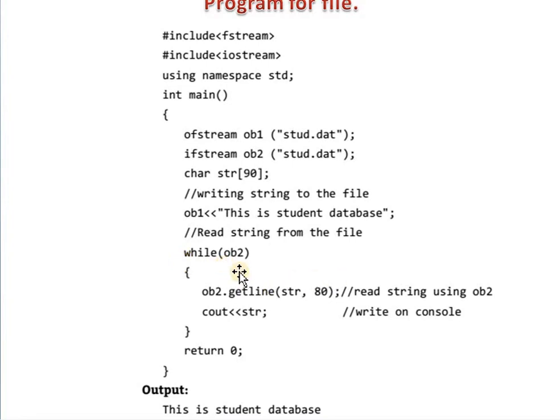For getting the contents of the file, that means the string of that particular file one by one, here we are using a while loop. Then in the while loop we are simply passing the second object.